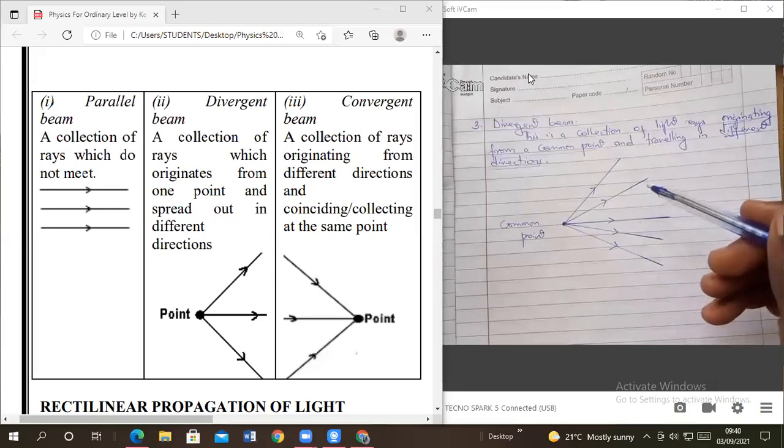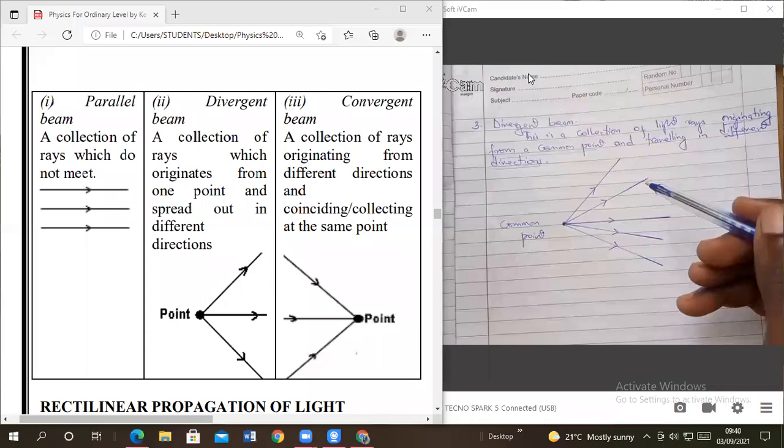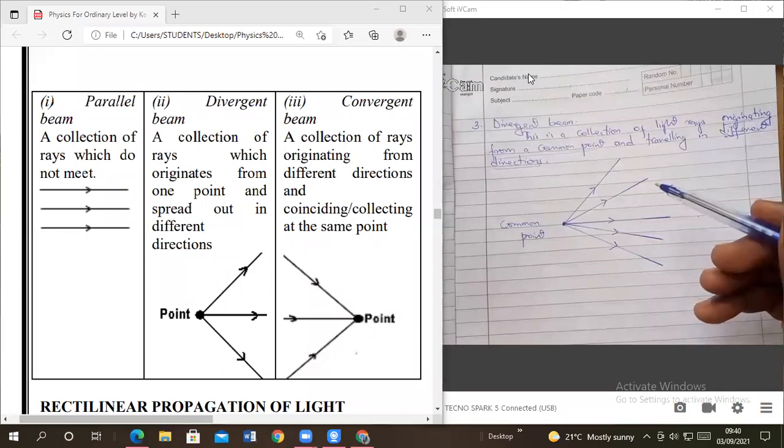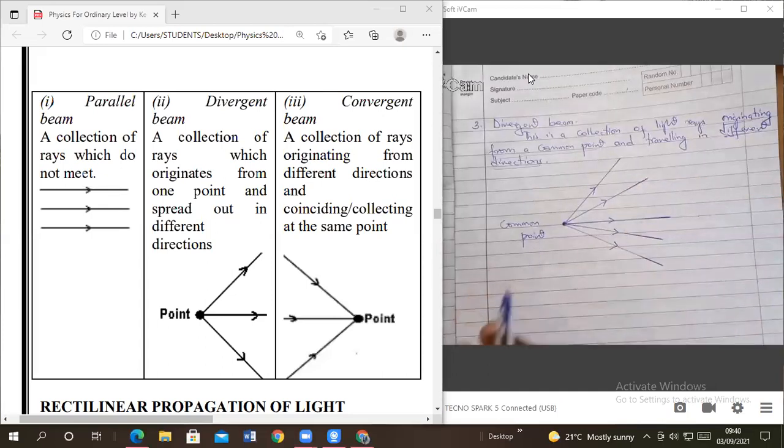Take note of that. Those kinds of questions are very common in paper 1. For parallel beams, the distance between the light rays is the same. For converging, the distance between the light rays keeps on reducing as light travels to the common point. For diverging, the distance between the light rays keeps on increasing as light travels away from the source, or from the common point. Are you together, members?